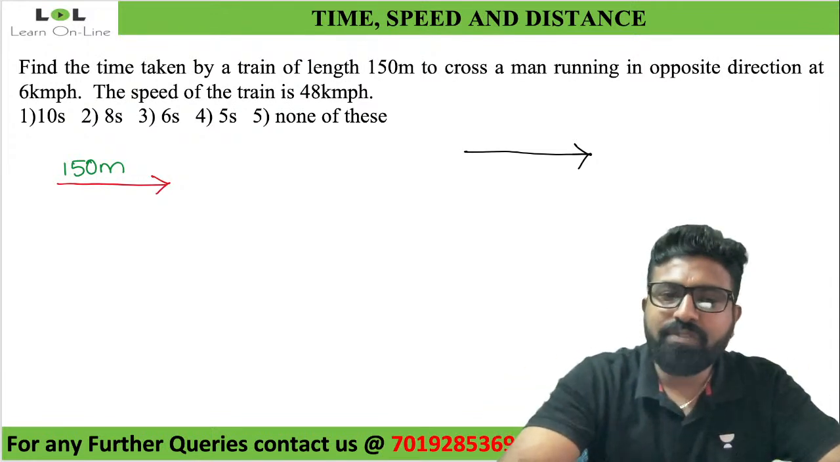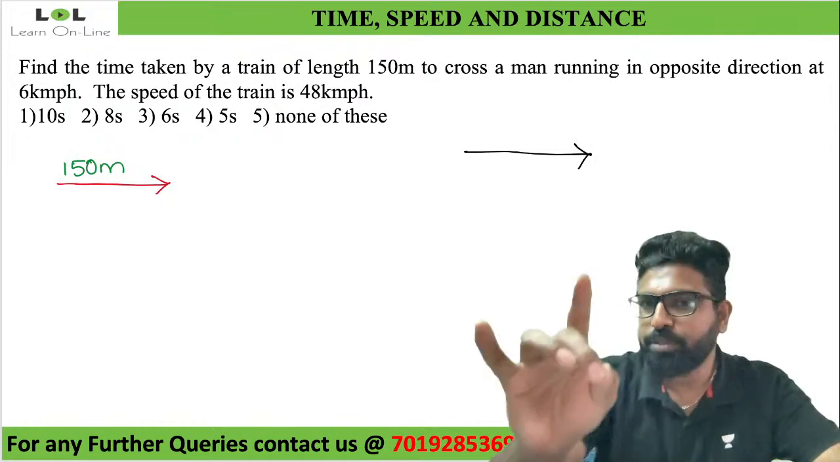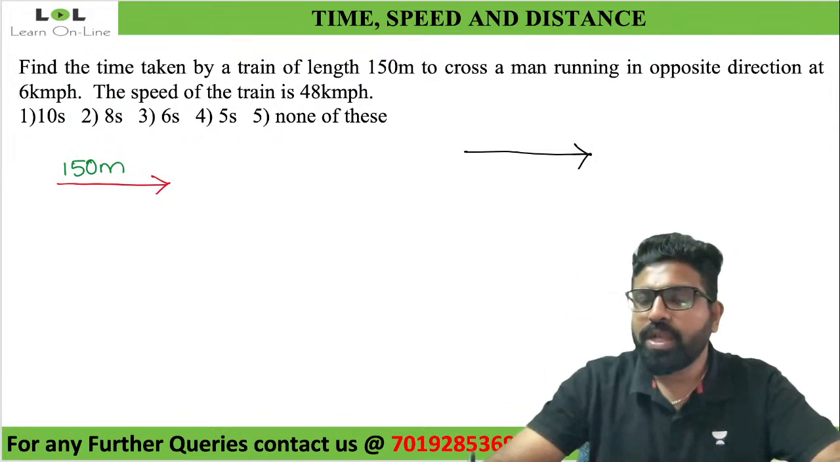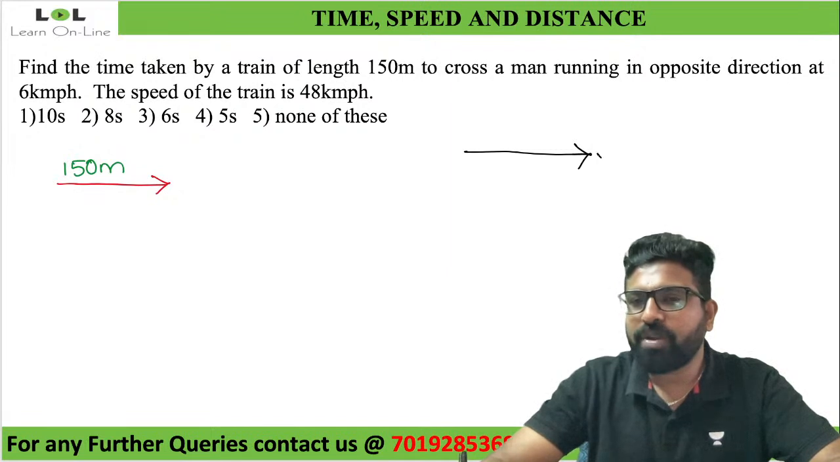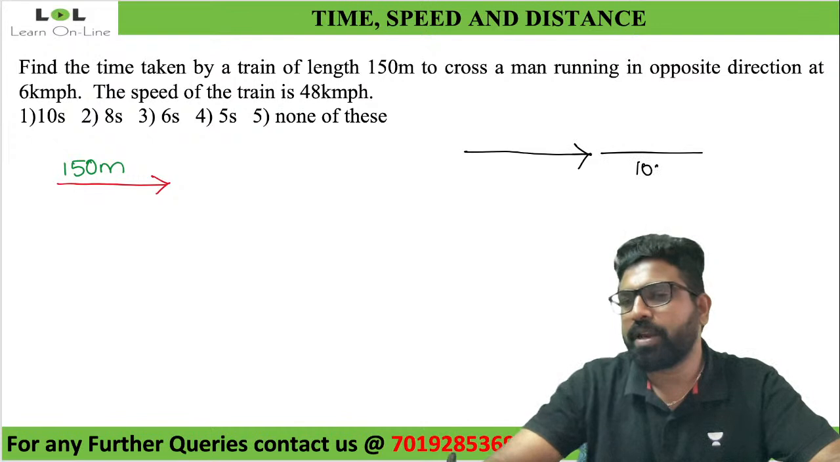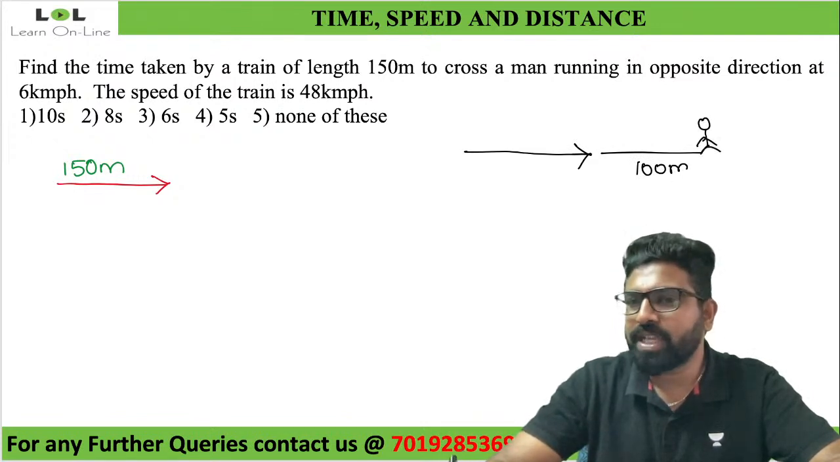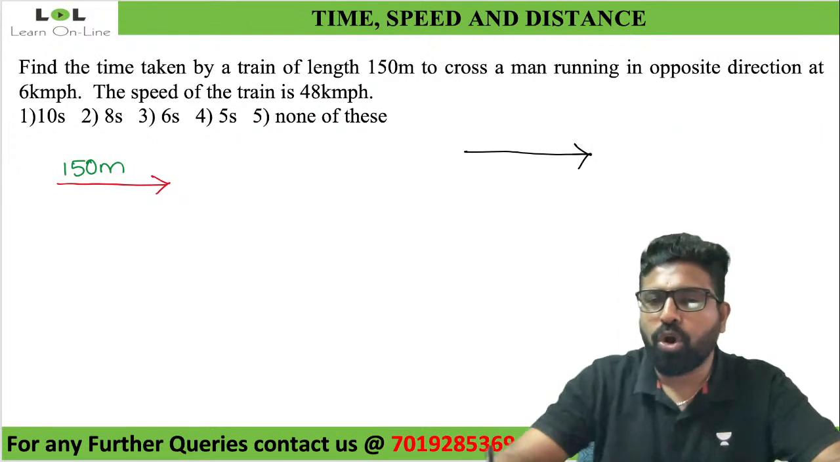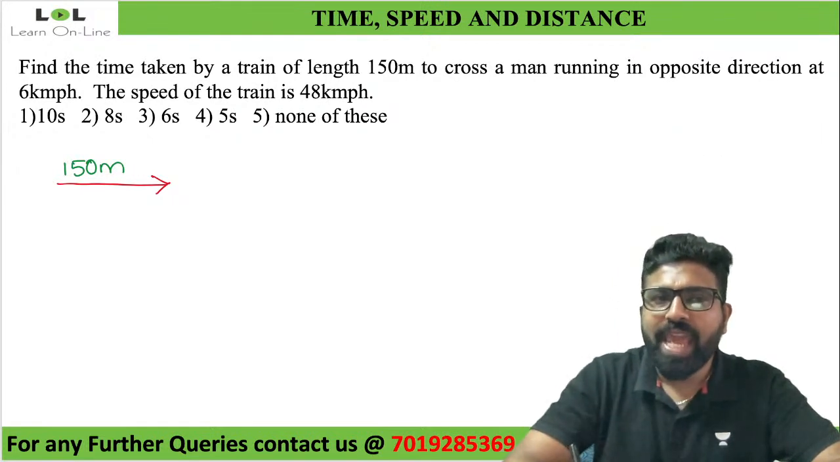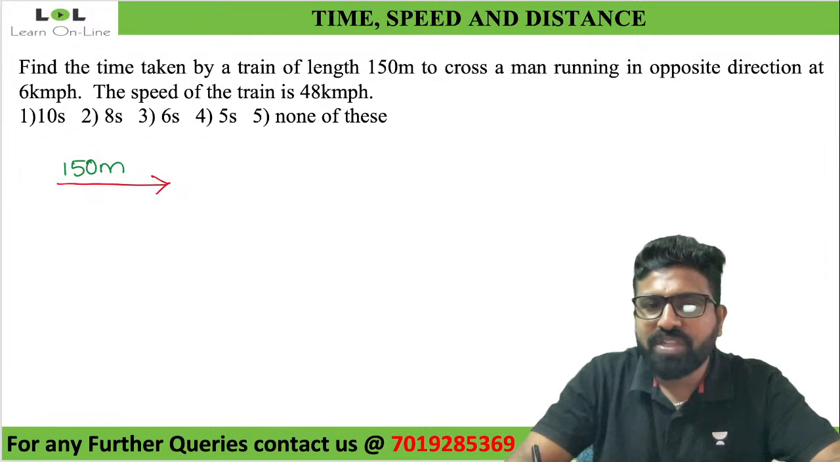So whenever they're giving you a question like this in time, speed and distance, if they tell you the man is 100 meters away from the train, we need to take the man 100 meters away. If they tell you 200 meters, we have to take 200 meters. If they don't tell you anything, you should always take the man exactly at the tip of this train here.